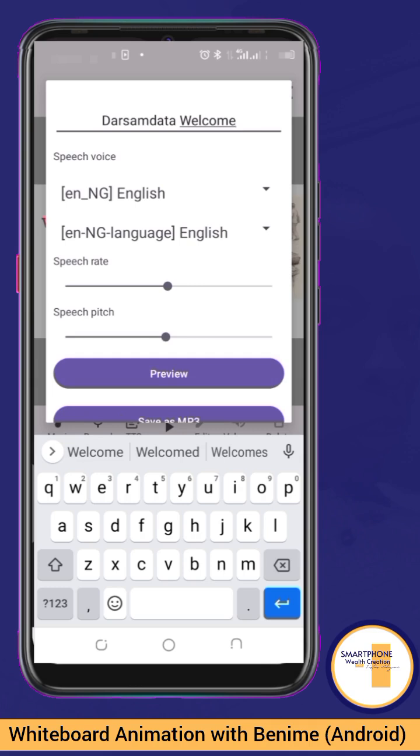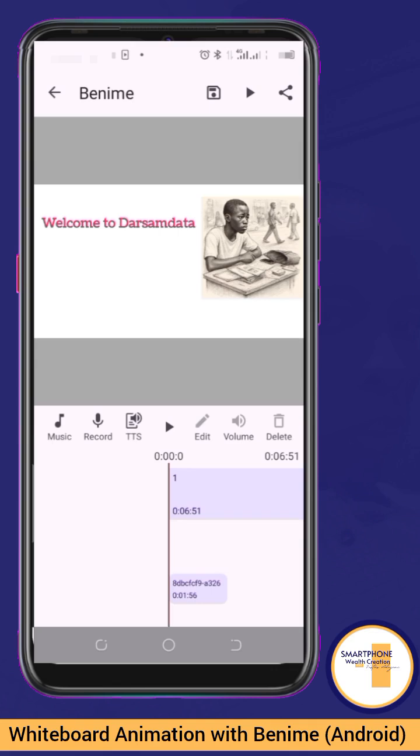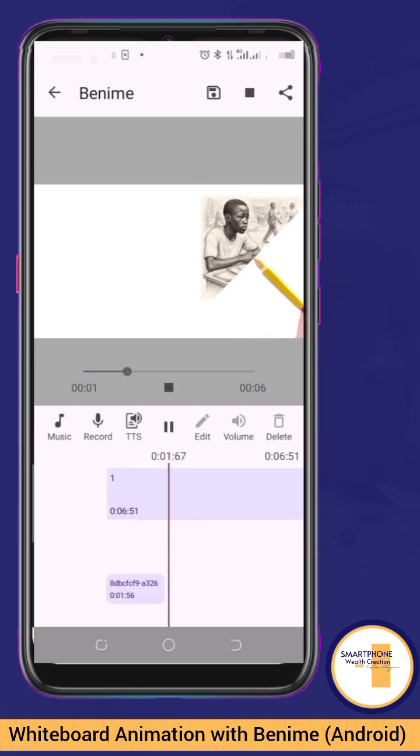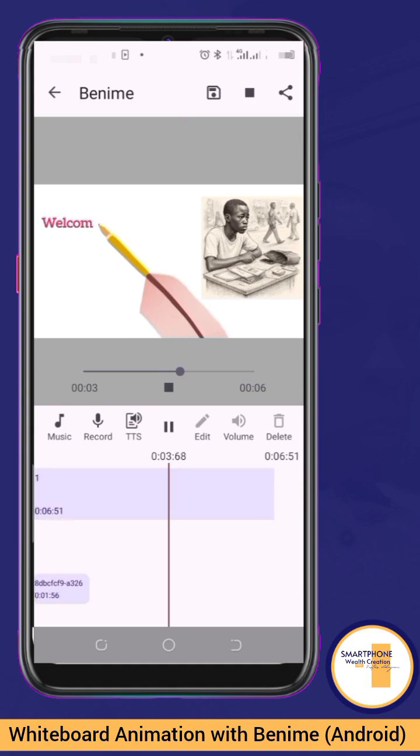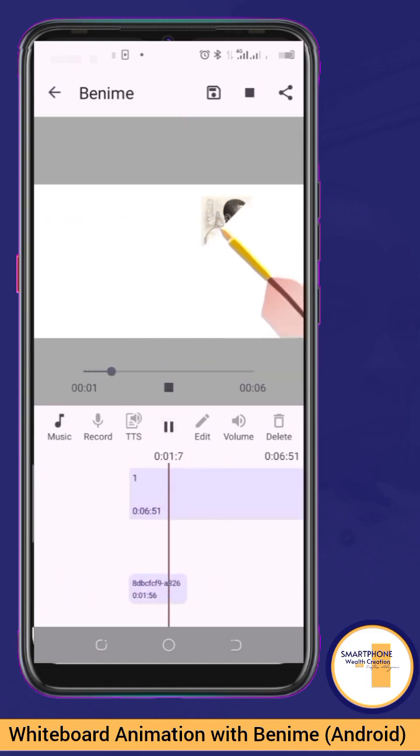So let's say I'm saving this as MP3. Remember, this is just for education purpose. So let's play and see what we get. That's some data. Welcome. Can you see that? So you might want to align. Let me stop it. That's some data. Welcome. You might want to align whatever is being displayed with what your text to speech would say.